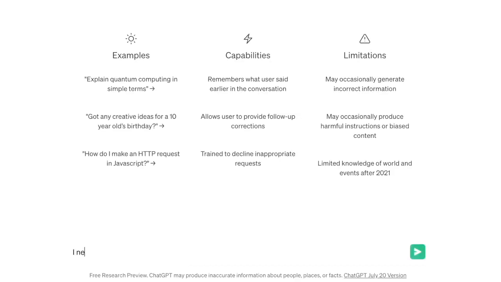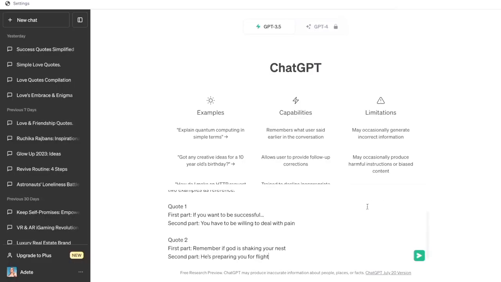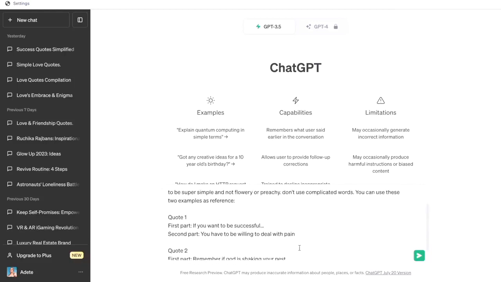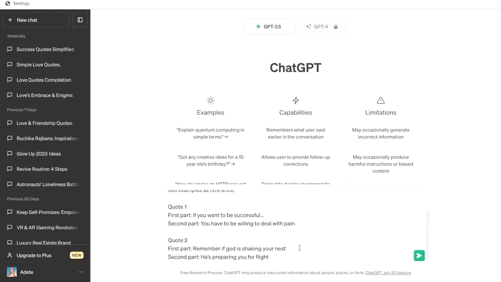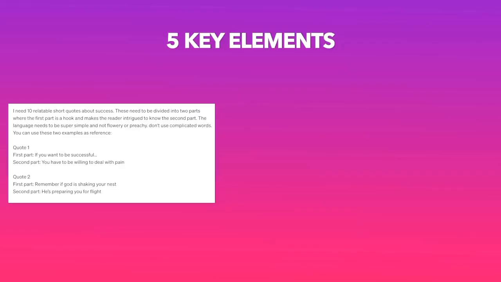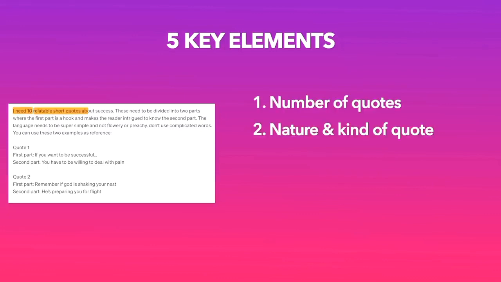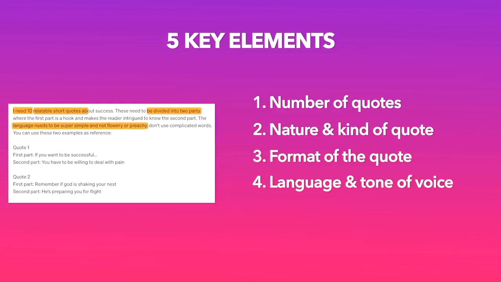Note here that how you write your prompts massively drives the success and quality of your results and therefore your videos. So for this particular format, we'll first give ChatGPT an example and ask it to use that format to share a few quotes. And you can see that with this prompt, we have taken care of a few different parameters. The number of quotes we want, the nature and kind of quote we want, which is relatable and short, the format we want them in, the language and tone of voice we want, and examples of something that ChatGPT can reference.